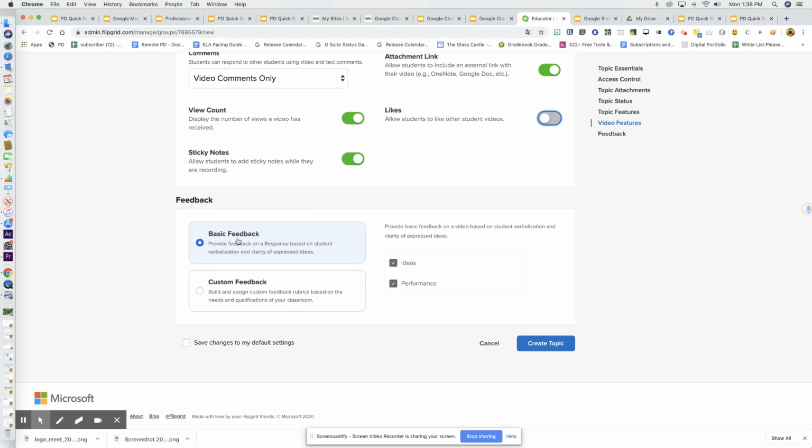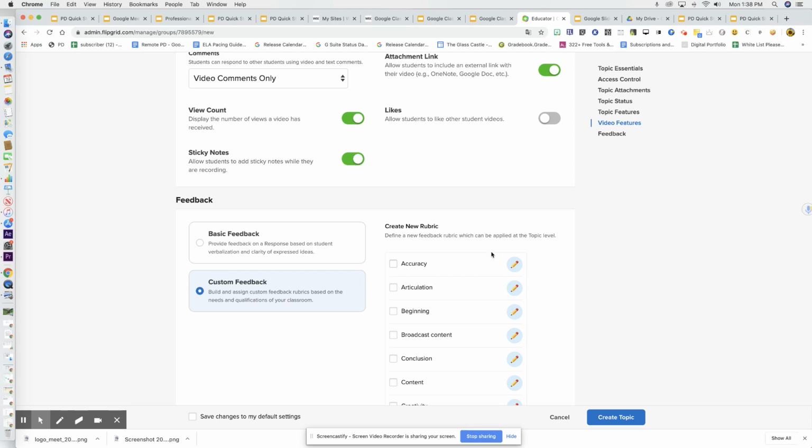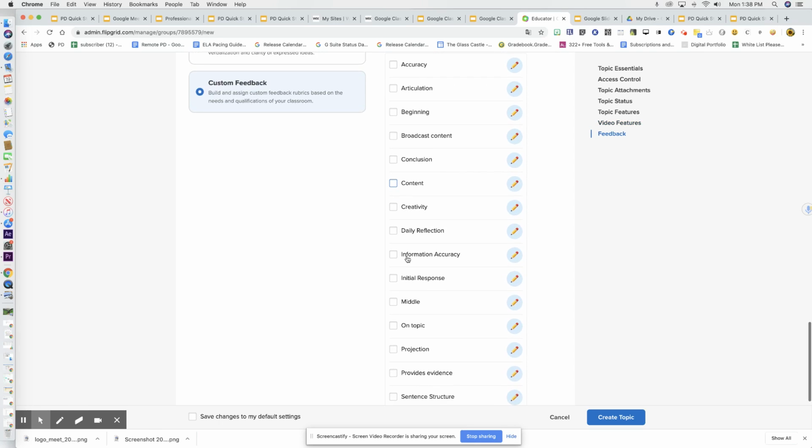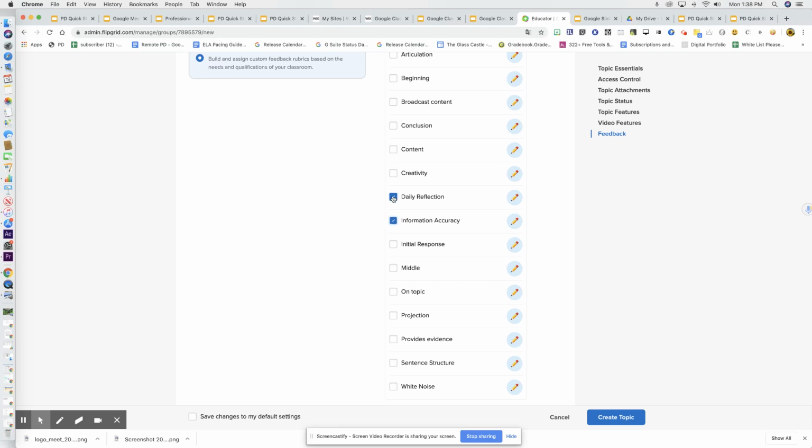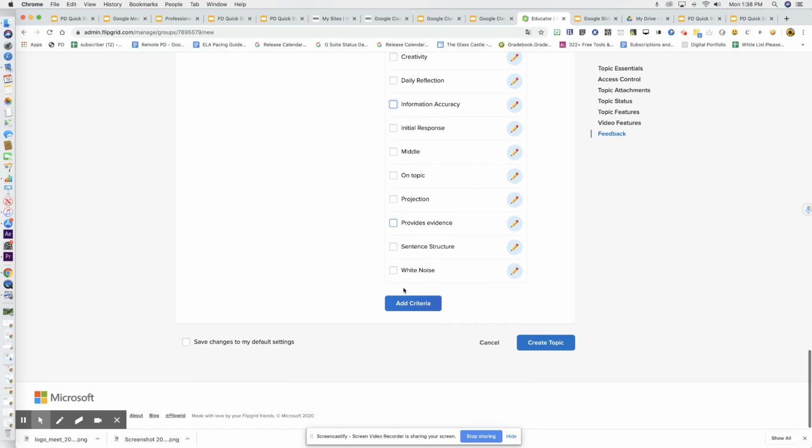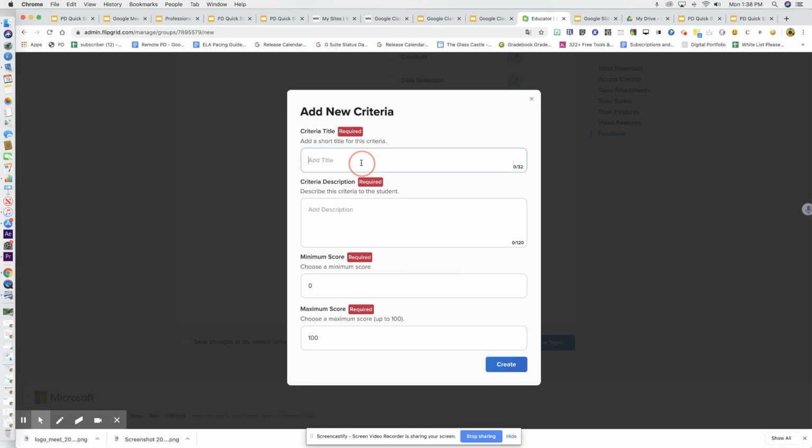You have basic feedback, so it provides you this rubric already, or you can build your own feedback, and it saves your feedback, so you can then check afterwards once you add your criteria. So in order to add criteria, you would click here. Maybe you want to say spoke eloquently. And you can describe that a little bit. You can give it a maximum score and a minimum score. I usually do everything out of 10. And then you click create.